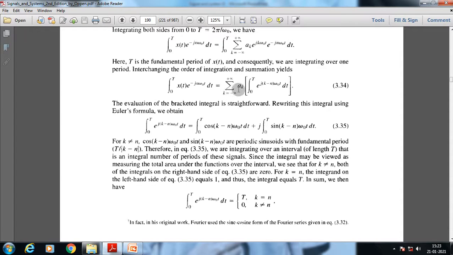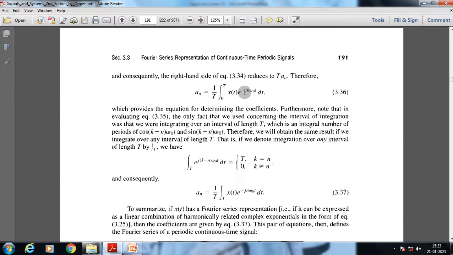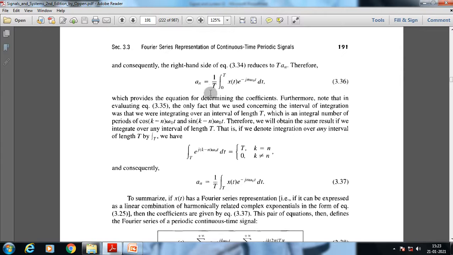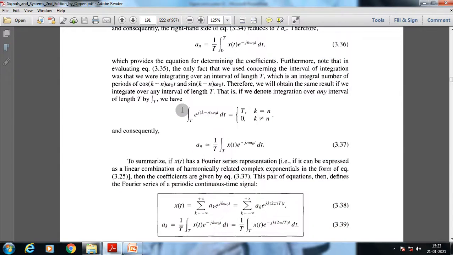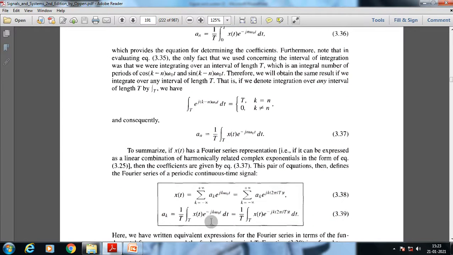So the value of a_k will be nothing but 1 by T times the integration of x(t) e to the power minus j n omega_0 t dt. This is the formula to get the value of the constant coefficients.